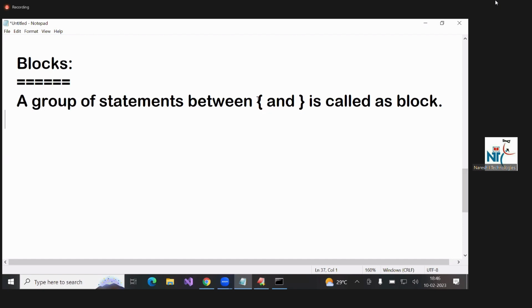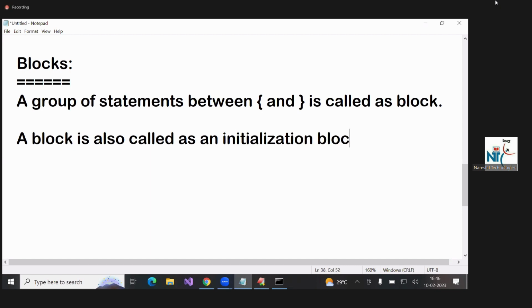Say statements, if you group together between braces, between curly braces, then it is called as block. Next, write it. A block is also called as an initialization block.